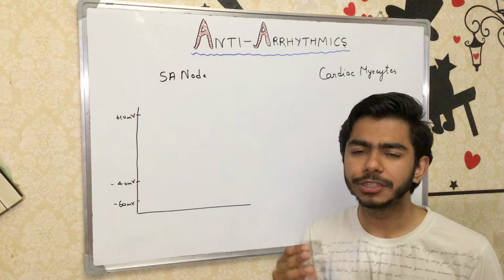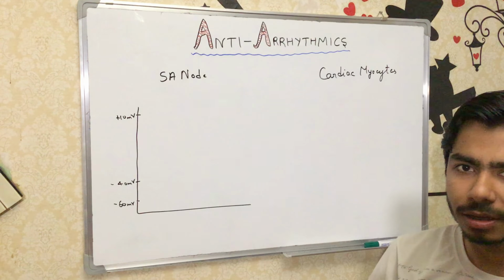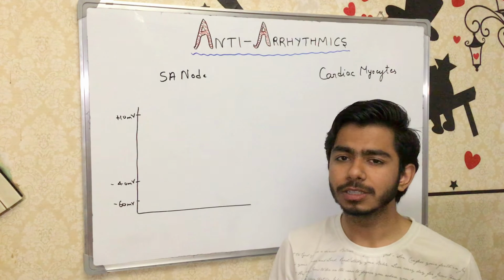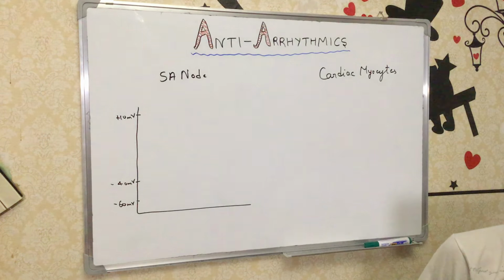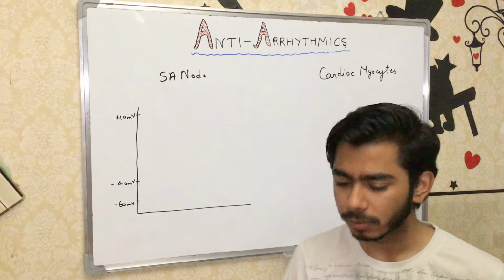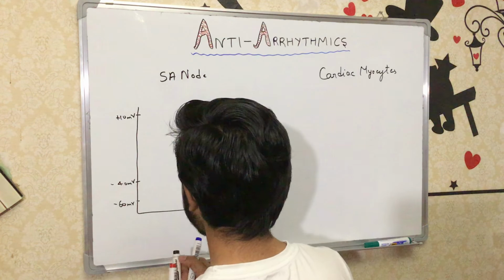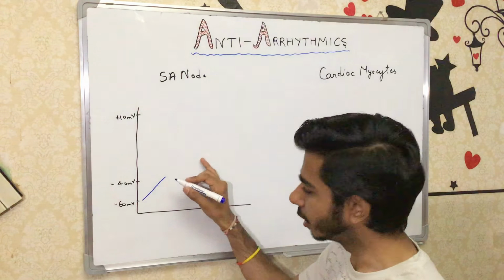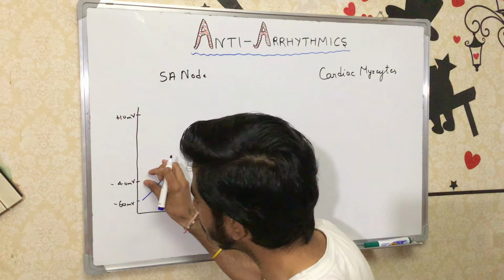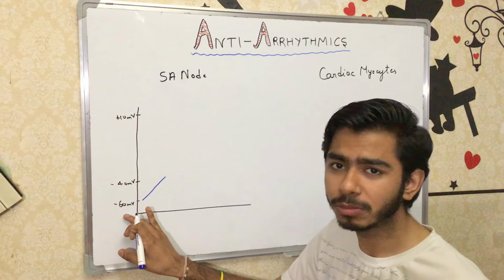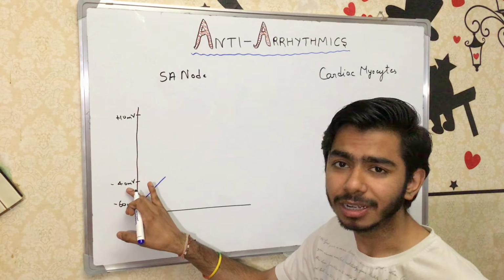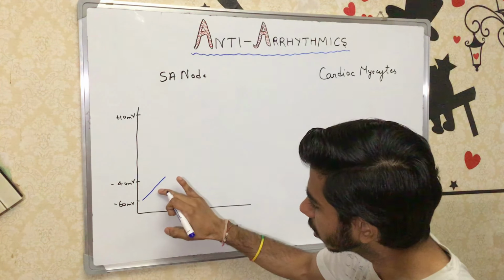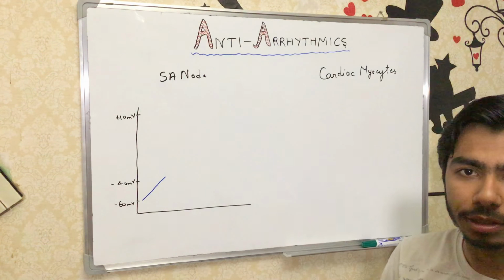Now, actually the SA node has three phases. The first phase they are having is phase 0, okay? Now what happens in phase 0? The sodium ions come inside. So look, for example, if this is the graph, it will go like this. Now why is it going like this? It is approaching the threshold potential over here. So this is the resting membrane potential, which is minus 60 millivolt, and this is minus 40 millivolt. This is the threshold potential of our sinoatrial node. Don't forget that, okay? So it is approaching the threshold potential for getting the action potential, right?